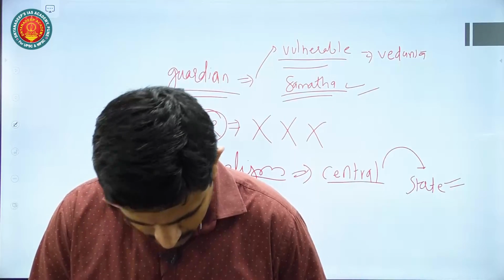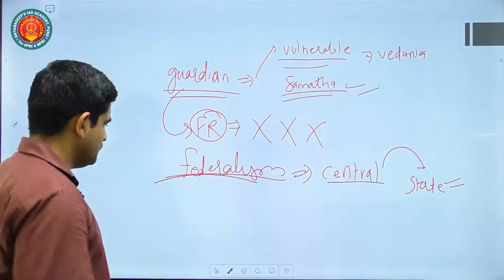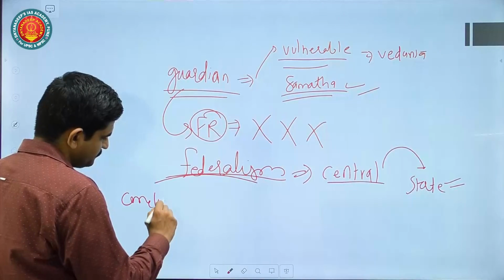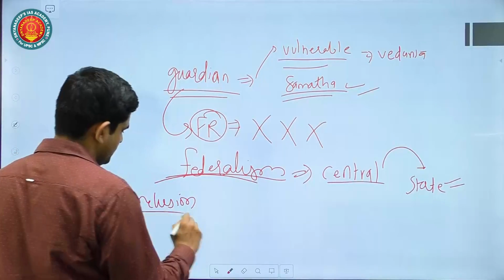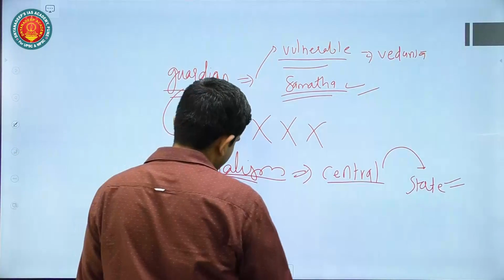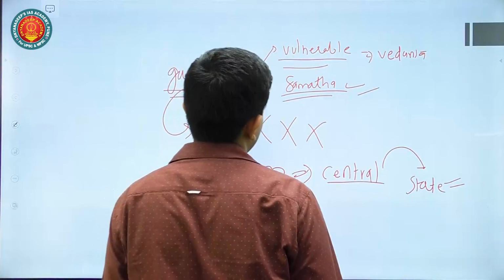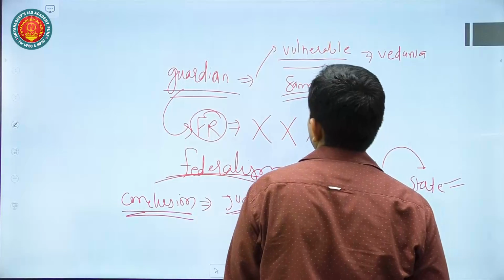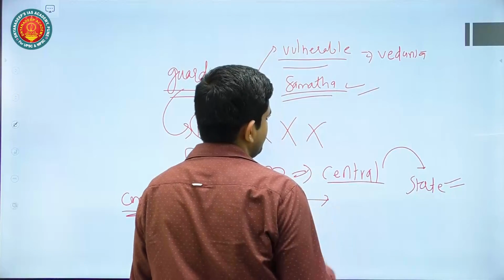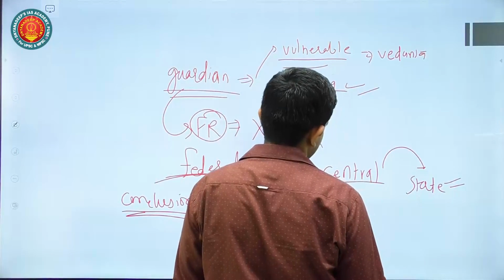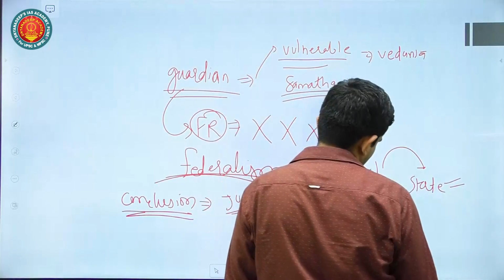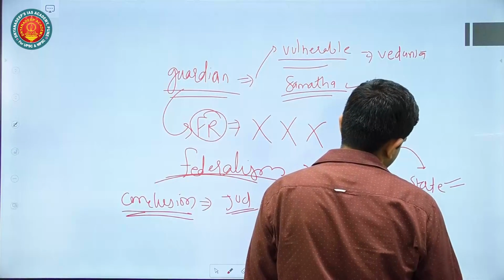Then, yeah, for giving the conclusion of this question, you can just say that judiciary, while acting, is acting in a very progressive manner in a way to protect the basic guardian of a fundamental right. But at the same time, there are allegations of judicial overreach, okay, which can also be avoided.